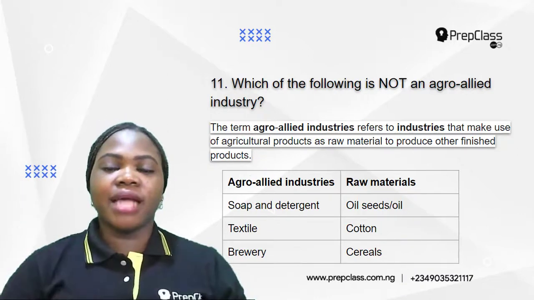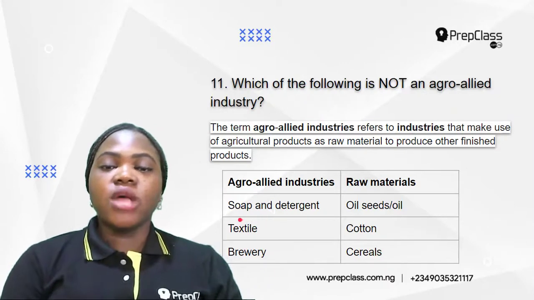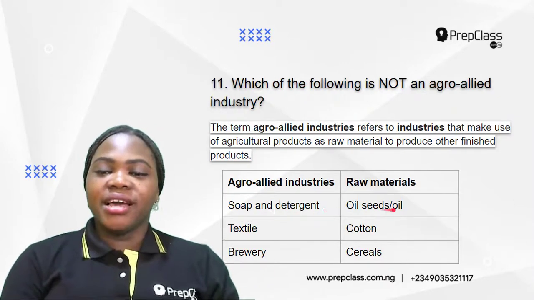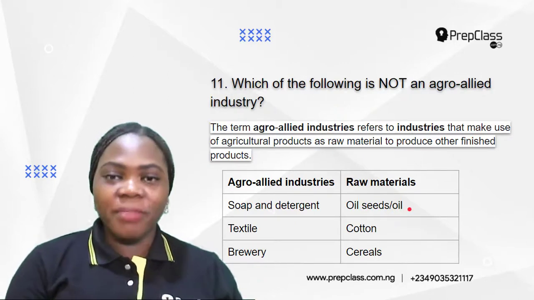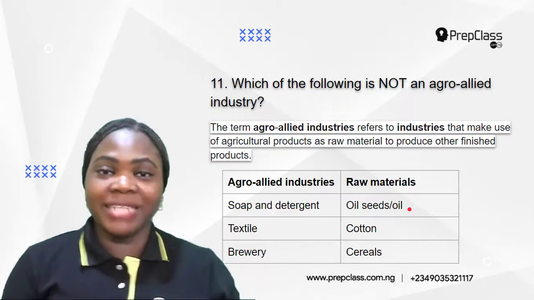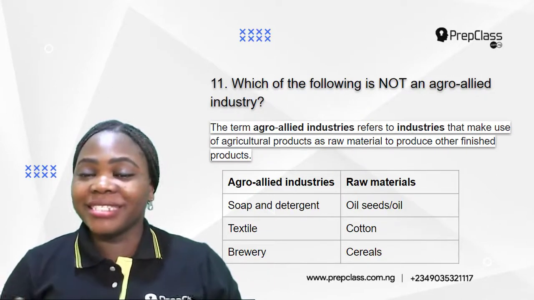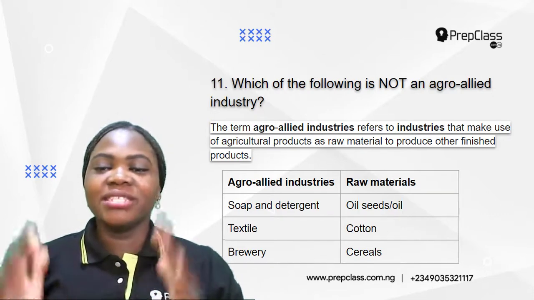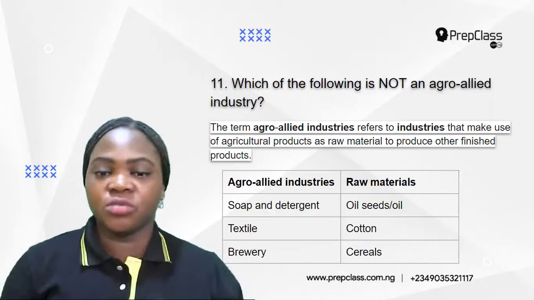Let's look at some examples of agro-allied industries and their raw materials. Soap and detergent industries. They use oil seeds or oil as their raw materials to produce soap and detergent. So they are agro-allied industries because oil seeds are agricultural products. They make use of these raw materials to make soap and detergent, which is the finished product.